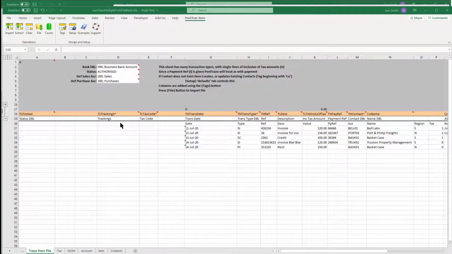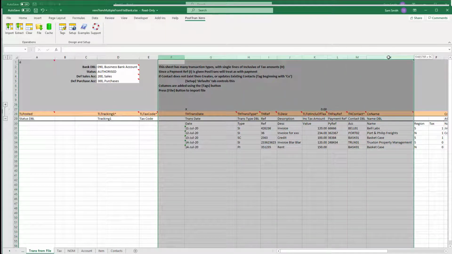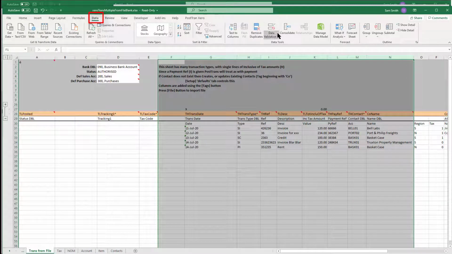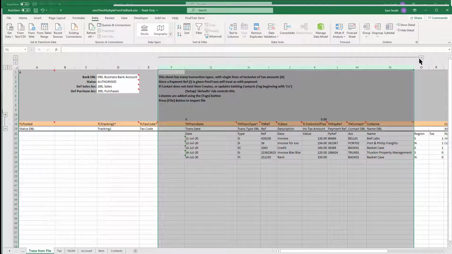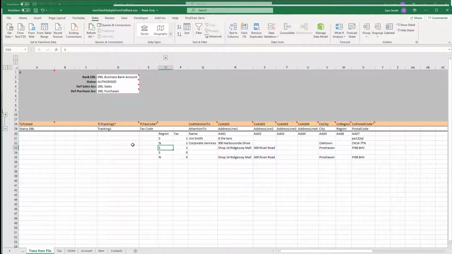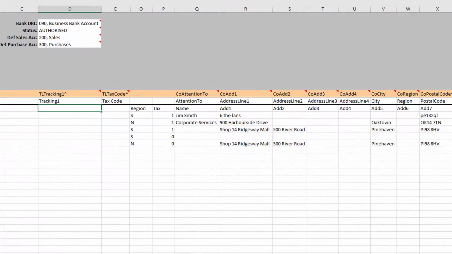What we're going to do is set up a VLOOKUP that's going to change the S and the N and the tax code 1 and 2 to basically what Xero will be happy with. So I'm just going to highlight all of that, go into data, and go group, and that enables me to click there and bring everything side by side and just temporarily hide that. I can unhide it by going ungroup. Okay, so that's hidden that.